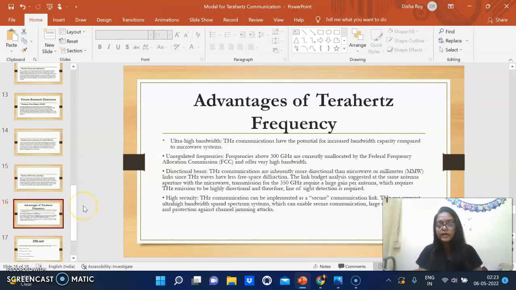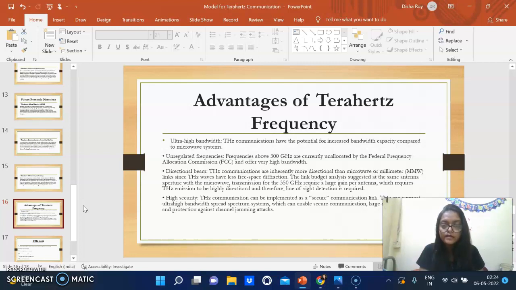So now coming to the advantages of terahertz frequency. So now why would we basically go for this terahertz frequency? So let's see. Ultra high bandwidth. Terahertz communication has the potential for increased bandwidth capacity compared to microwave systems. Unregulated frequencies. Frequencies above 300 gigahertz are currently unallocated by the federal frequency authority and offer very high bandwidth.